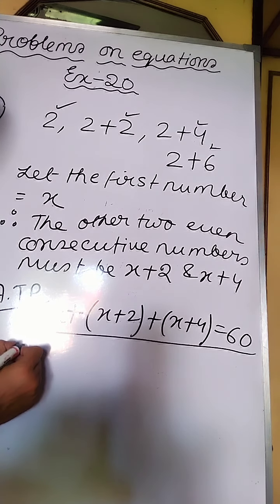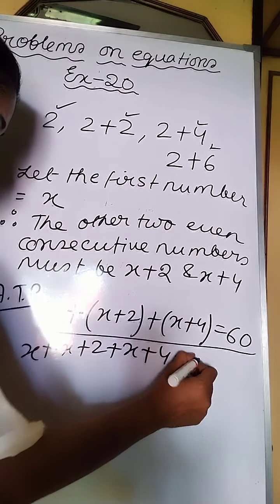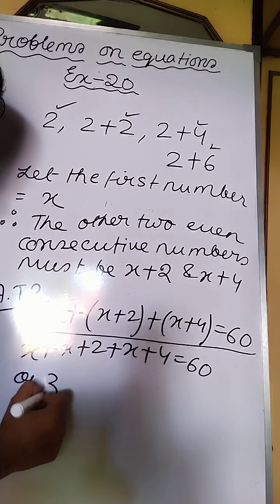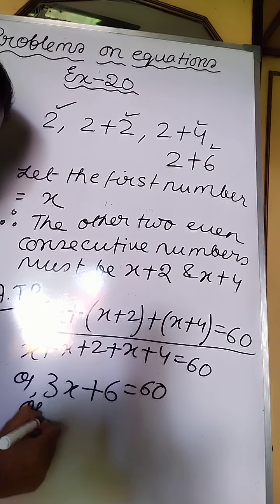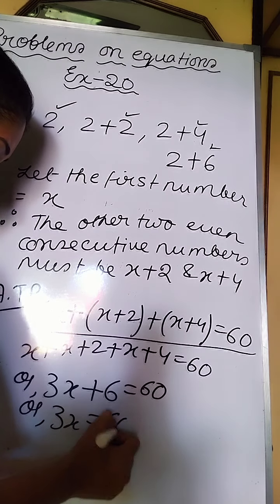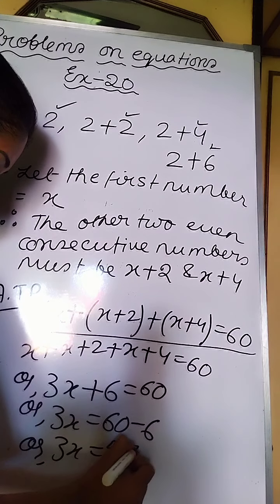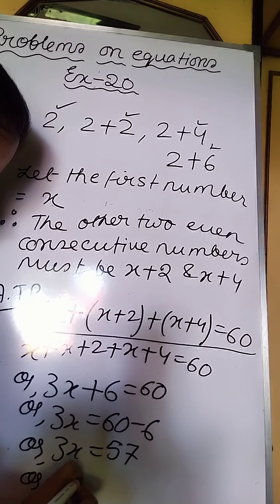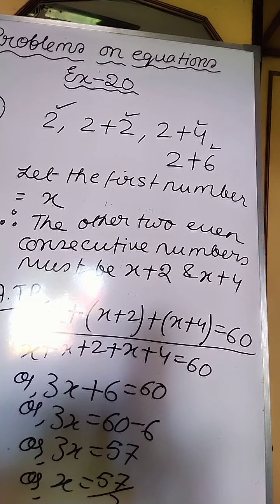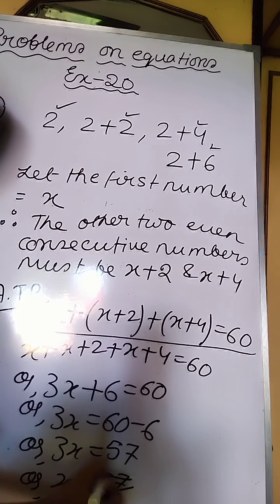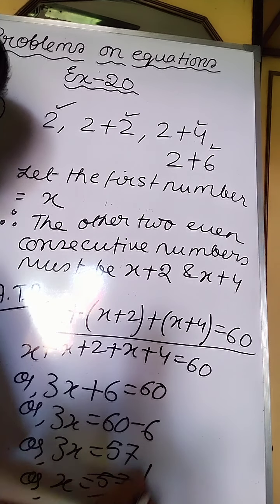So how will you solve this? x plus x plus 2 plus x plus 4 equals 60, or 3x plus 2 plus 4, that is 6, is equal to 60, or 3x is equal to 60 minus 6, or 3x equals 54, or x equals 54 by 3.